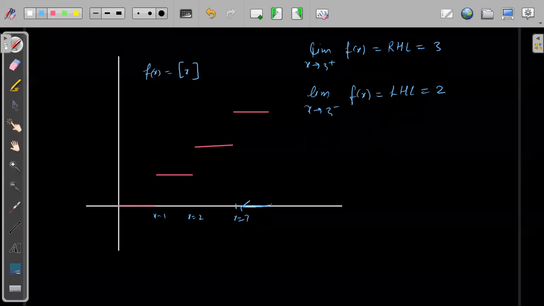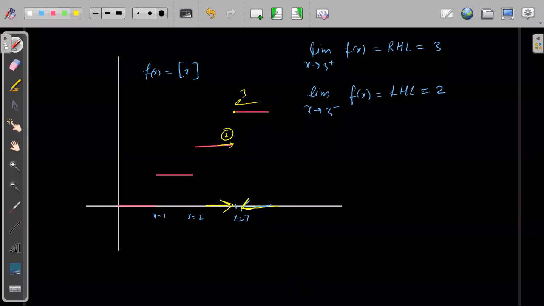So in this particular case, what we have seen is that when we are approaching from the right side of the function, we are getting the limit as 3, and when we are approaching from the left side of the function, we are getting the limit as 2. That means the function is not approaching to the same point. This part you are able to understand.